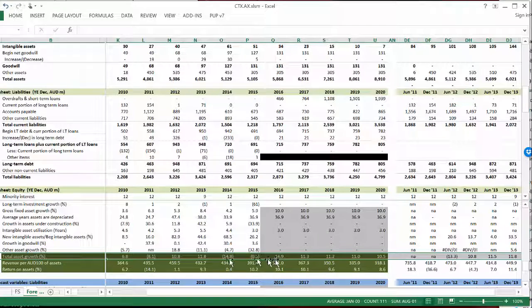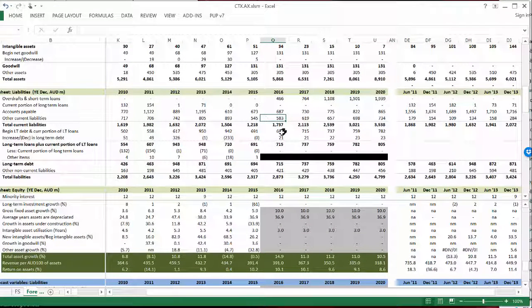Yeah, maybe not that bad. It was negative in the past. It's hard to say what that actually would be. So then what I do is look through the rest of the items and see if there's any long-term borrowings or anything else. Nope, there wasn't. So what we can see is that because the company's going to grow at 15%, they're going to borrow a little bit of money. So that is a plug.